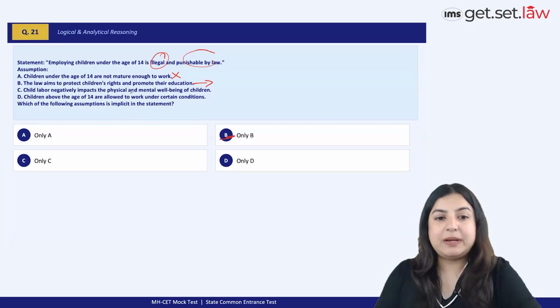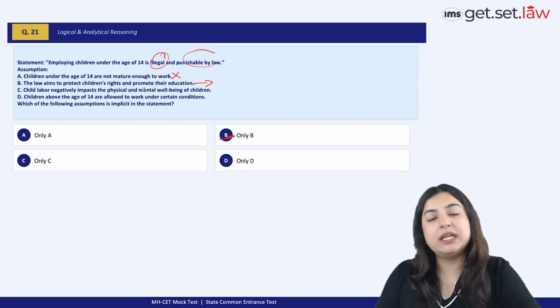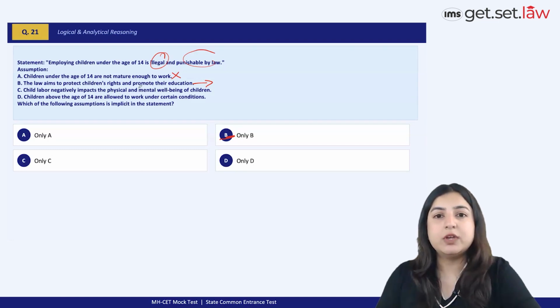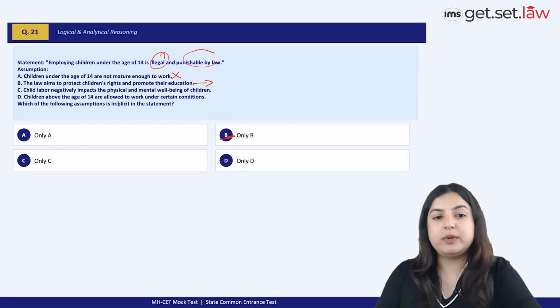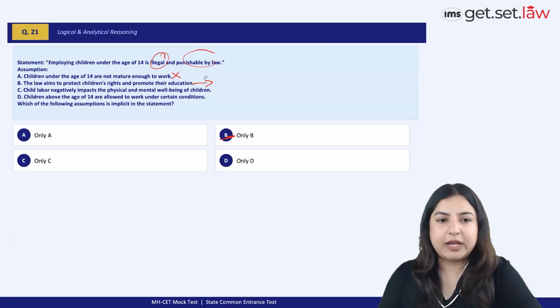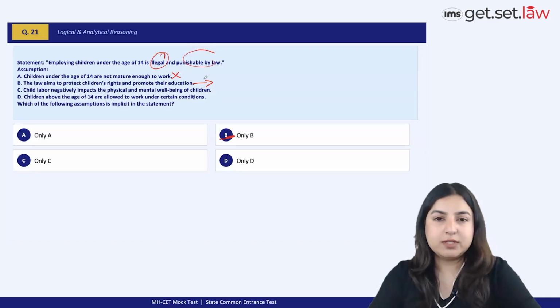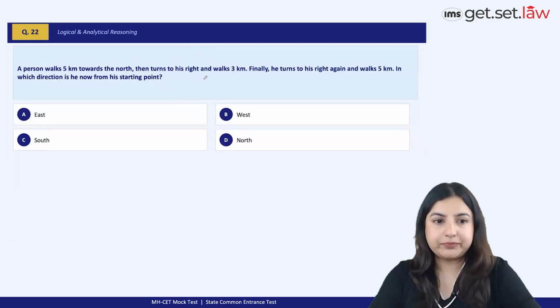Child labor negatively impacts the physical and mental health. Something being made punishable by law on the basis of how it can impact somebody's mental health is slightly of a vague assumption here. So it's slightly out of context. So cancel C. Children above the age of 14 are allowed to work under certain conditions, which is not an assumption. It's a different scenario that we're trying to bring in here. Option B, therefore, is the most suitable option choice.